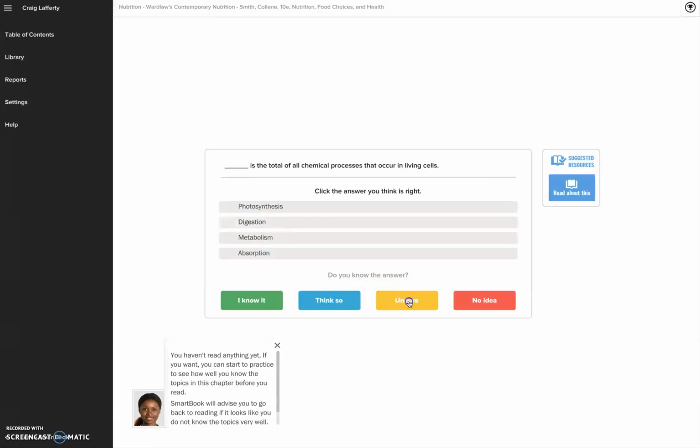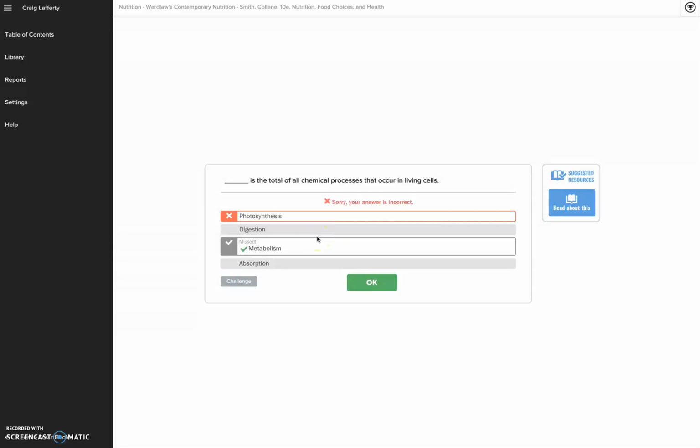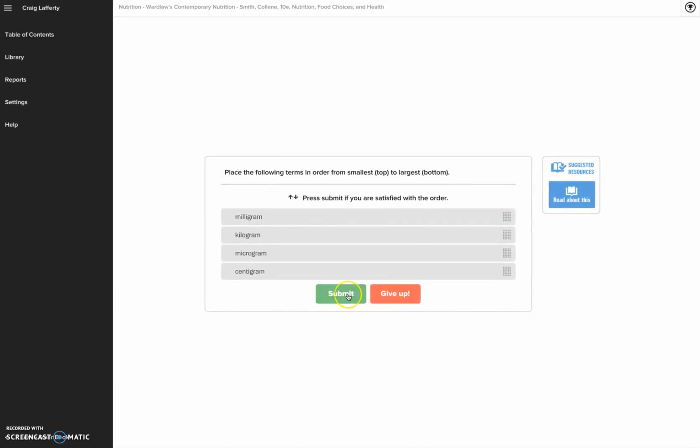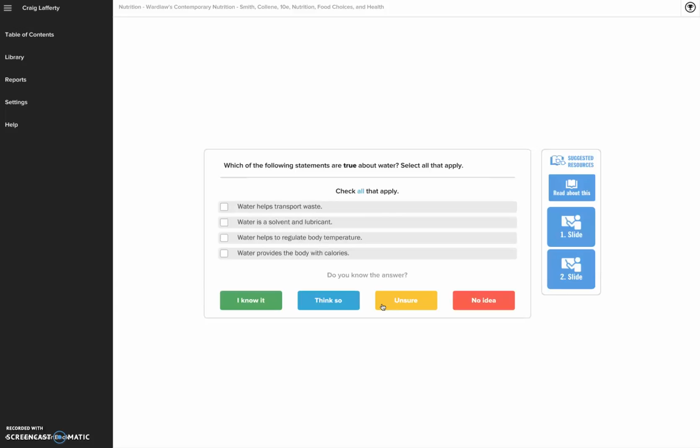You can go through this pretty quickly if you already know it. If you're not sure, you just click on something right there, and it'll tell you, well, you got that wrong, and that's okay. There's nothing wrong with that. It's going to give you a second chance later on in the activity to actually get that correct. Here's one where you drag things in order, and you put it as you think you might know it, and you submit that, and guess what? You missed that one too, but you can learn from it because they give you the answers, and you can come back and try again.